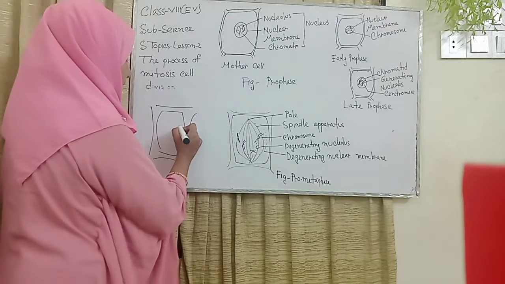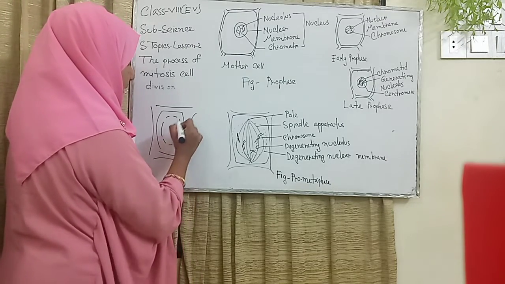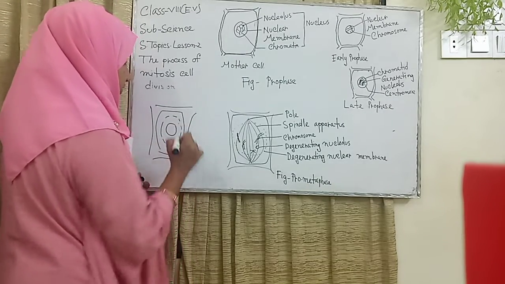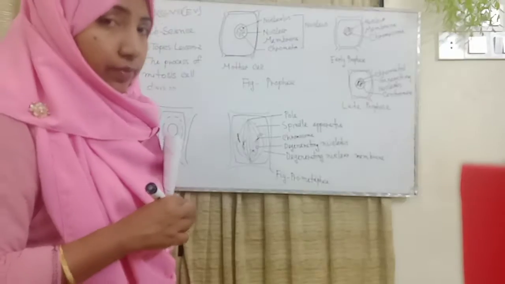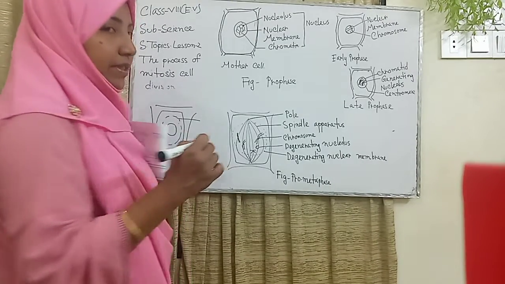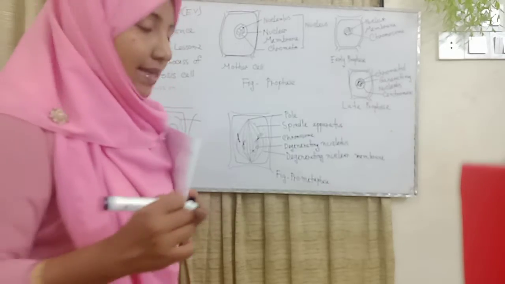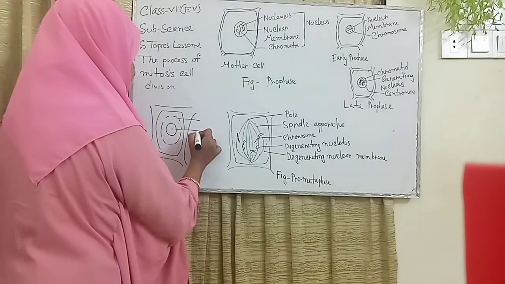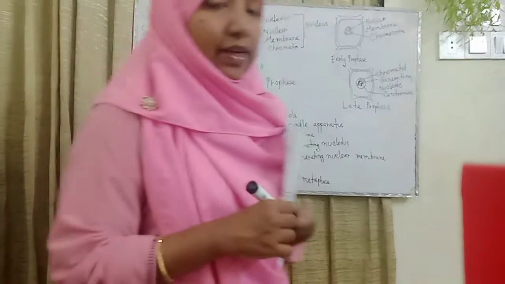This structure is the cytoplasm, and the middle structure is the nucleus. The cytoplasm's other name is cytokinesis, and the nucleus's other name is karyokinesis.